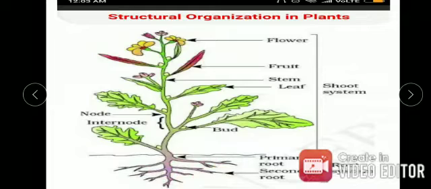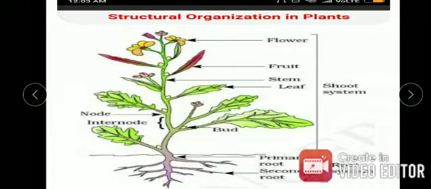Now, what is the function of the root? The function of the root is to absorb water and inorganic nutrients. It anchors the plant body to the ground and supports it. It stores food and nutrients. It transfers water and minerals to the stem too. These are all the functions of the roots. So it absorbs water and nutrients, anchors the plant body to the ground, stores food and nutrients, and transfers water and minerals to the stem.